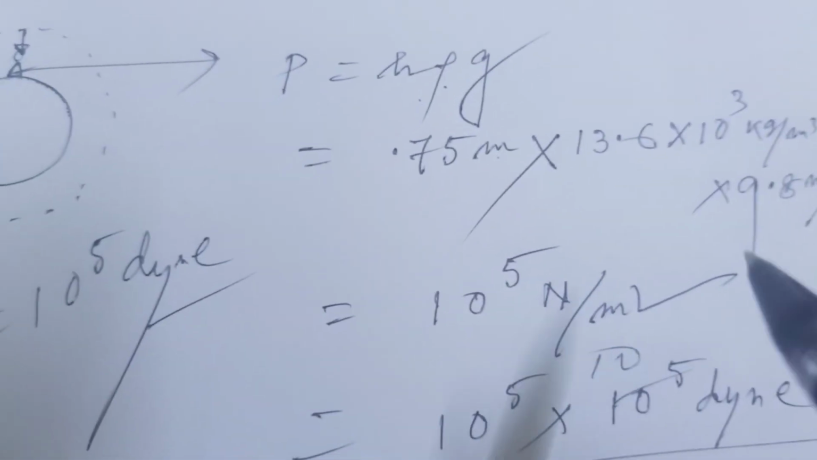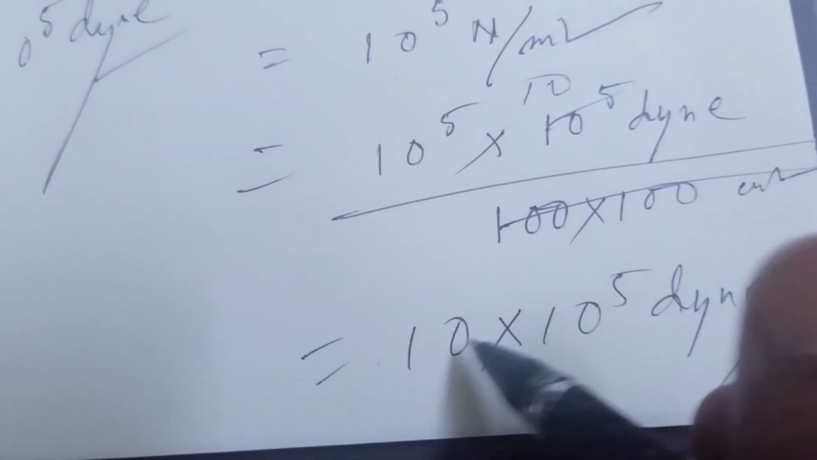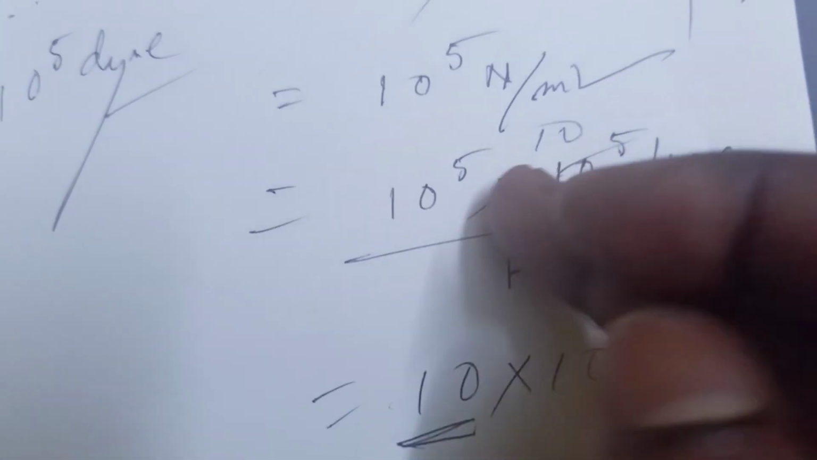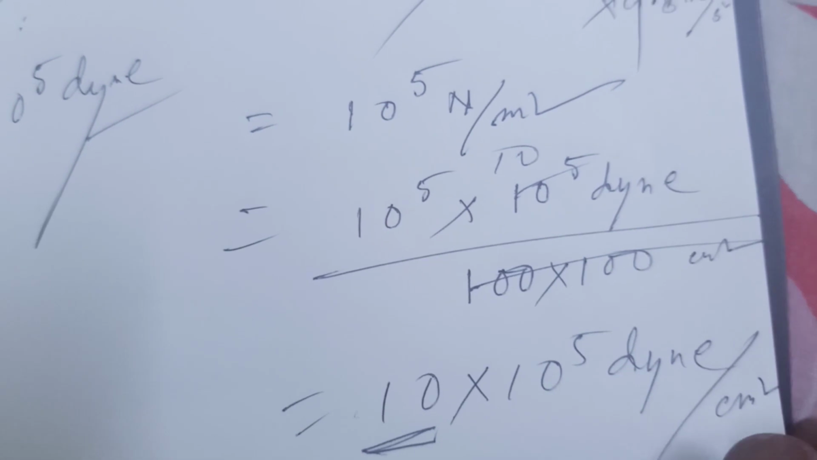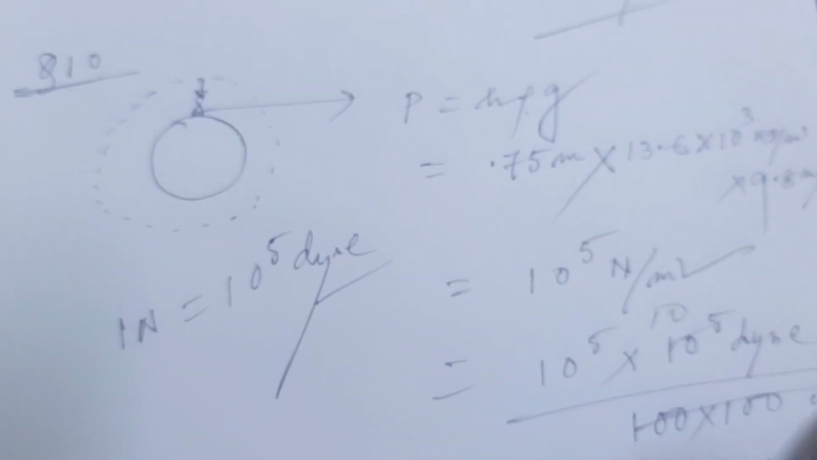So what about pressure? When a pressure is given in the SI system, then you just multiply by 10 to convert it into a CGS unit. Okay, so this is a very simple numerical.